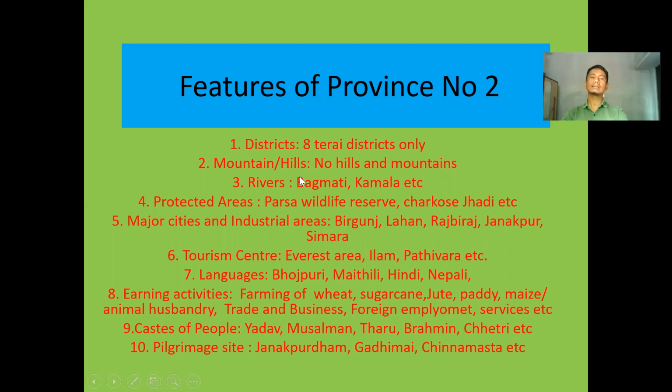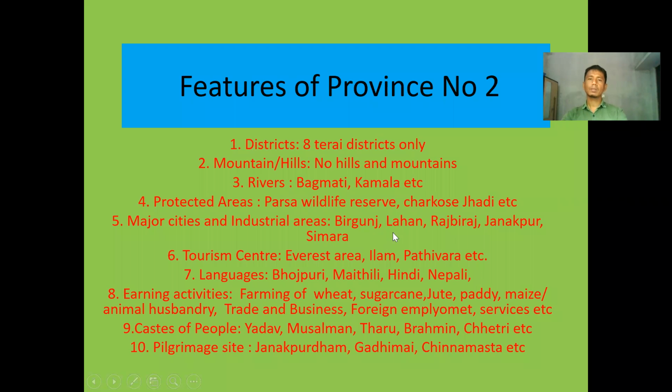Okay. Regarding mountains, there are no hills and mountains in province number 2, one of the unique features of this province, the smallest province of Nepal. Similarly, rivers, Bagmati and Kamala are found in this province number 2. It is poor in water resources. Similarly, province number 2 has Parsa Wildlife Reserve, Charkose Jhadi, etc. Major cities and industries of this province number 2: Birgunj, Lahan, Rajbiraj, Janakpur, Simara lie there.